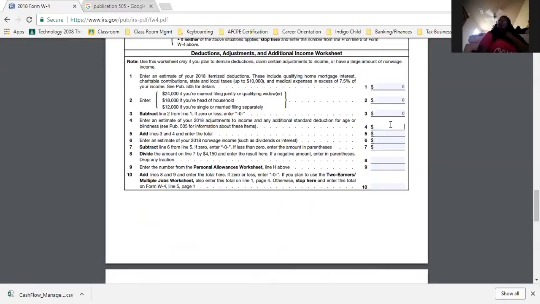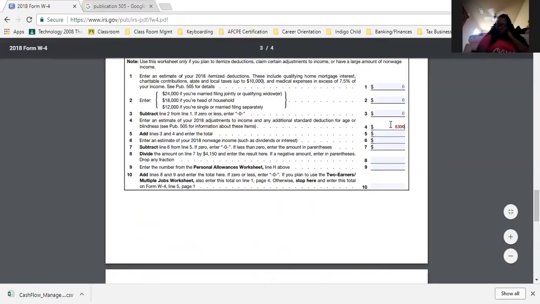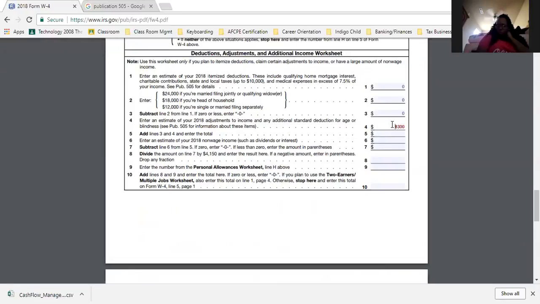Now, if this is your first year in business, I always put 8,300 in this box. I always put 8,300 in this box. I don't put anything over that amount. This is why I do that. Is because I don't want people putting this at like 10 or 15,000, or let's say 15, 16, 17, and which you can. I write off about $20 to $40,000 in stuff a year in business. But I keep records too to go with it. So the 8,300 is to protect you and to protect myself and to protect my econ, because you'll fill this out. You'll fill this out with 20,000, and you didn't do nothing.